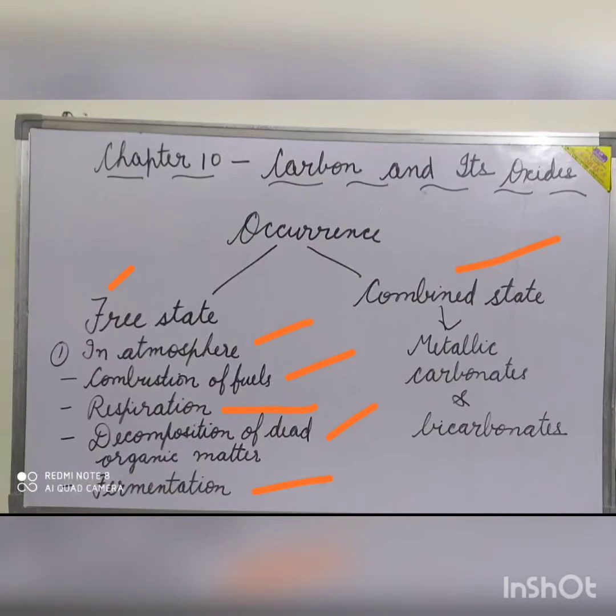In natural water, carbon dioxide is present in the dissolved state. In the combined state, it occurs as metallic carbonates and bicarbonates in the earth's crust and sea shells. The major compounds containing carbon dioxide are limestone, magnesite, and dolomite.